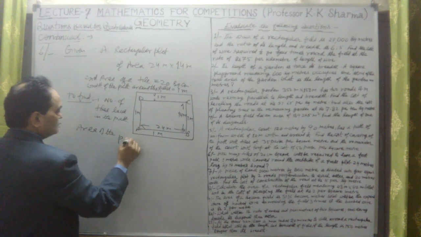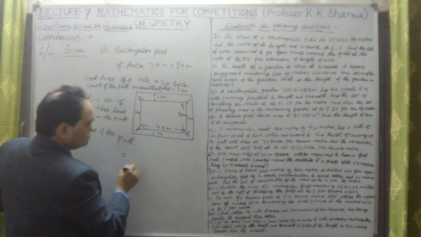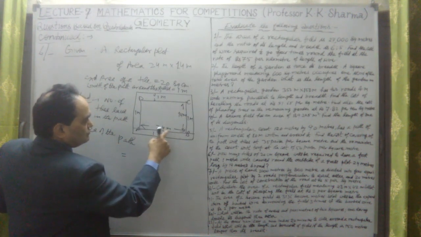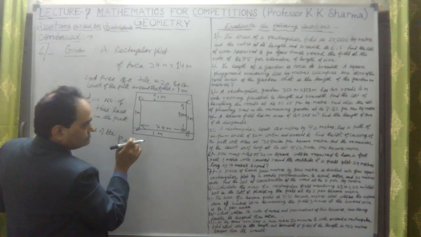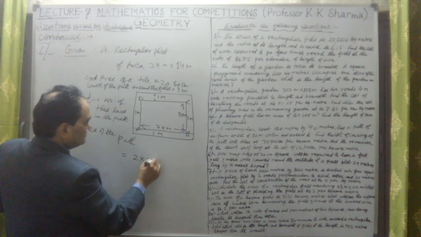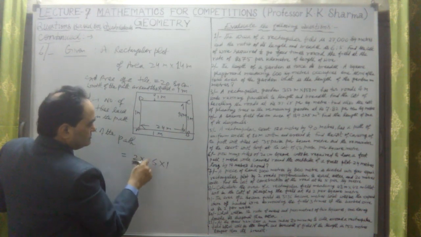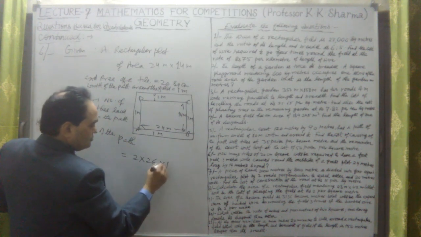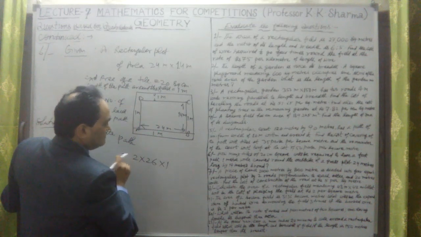Area of the path is equal to, now this is the length, 24 plus 1 plus 1, 26. 26 is the length here, so 2 into 26 into 1 meter, the width of the path.